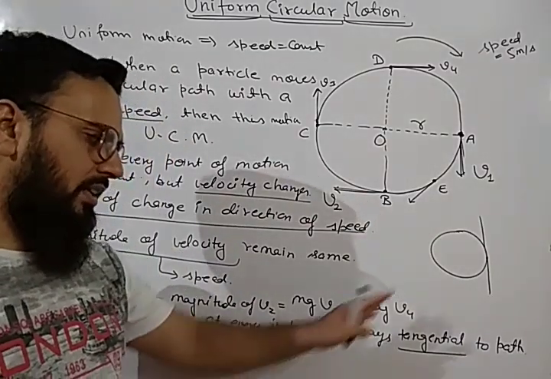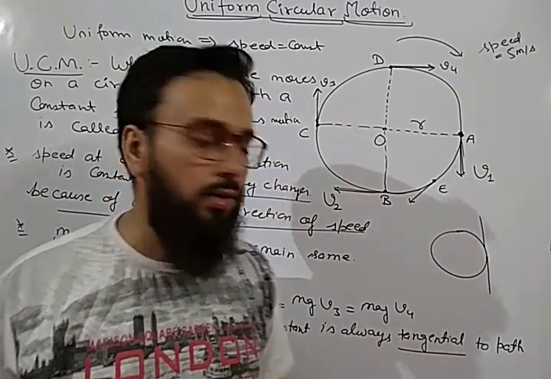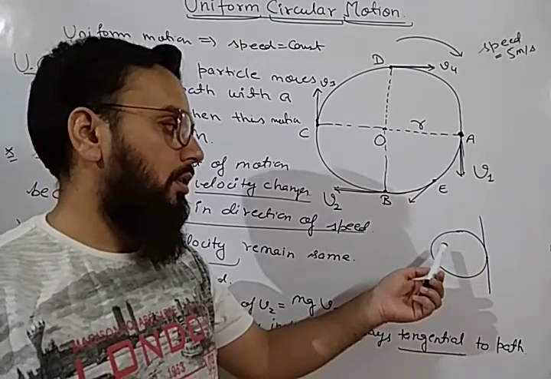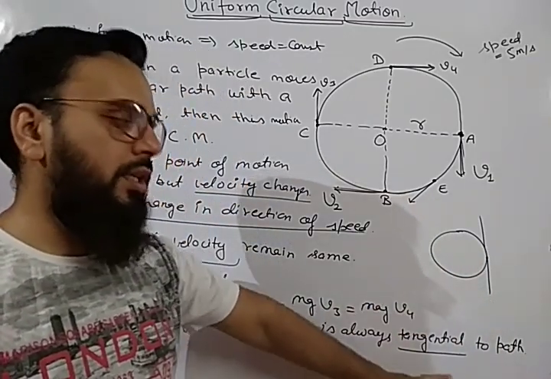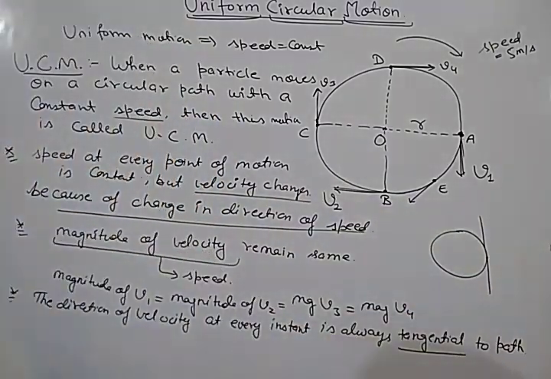Okay. So at this level, you only note it down. You will study it in detail in your class 11th also, when you will be taught about tangent, normal, then you can understand it very well. So at this level, you only note it down. What is the direction of velocity? It is tangential to the path.